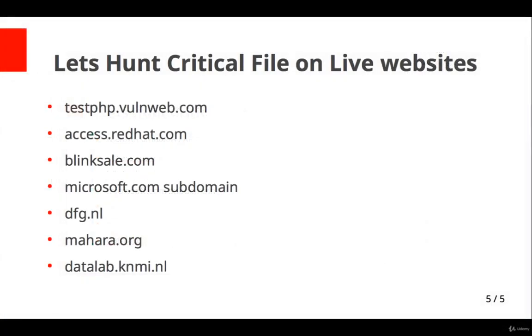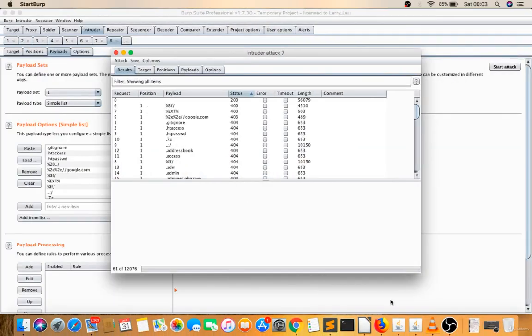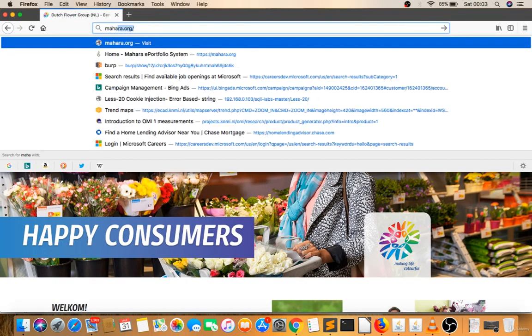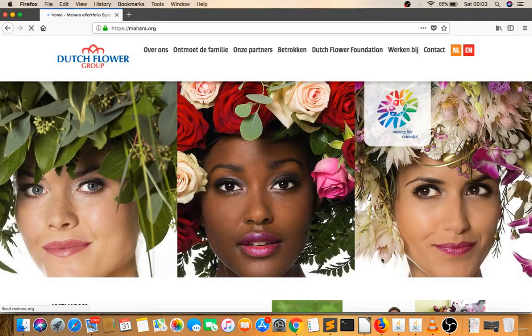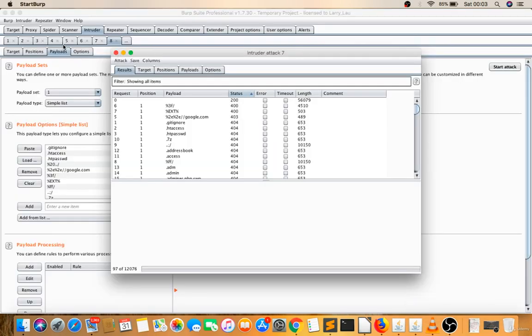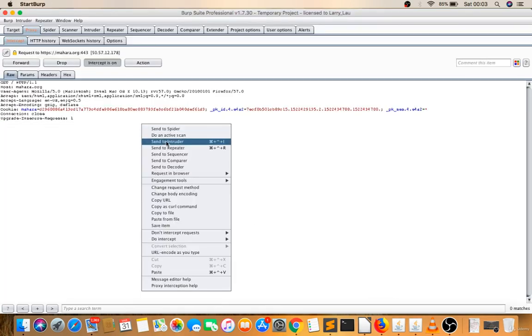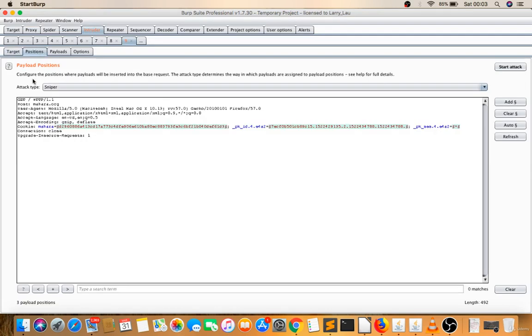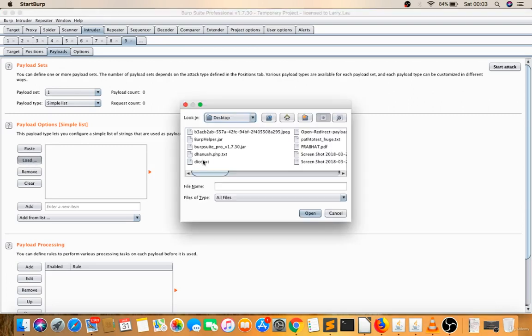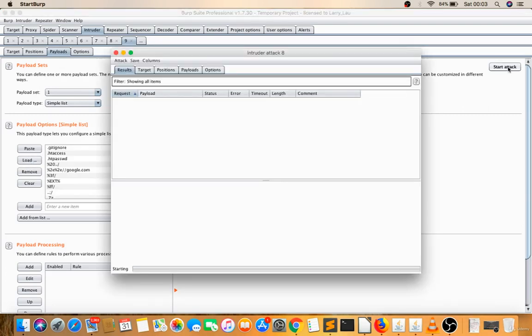Now let's try on a third website, mahara.org. So I'll open mahara.org. Okay, proxy, intercept is on. Just reload this, right click, send this to intruder. So I have to attack after the slash, so I'll first clear this. I'll select this. Now I will click on add, and one more time add, because we need double dollar. Okay, that's why. Payloads, load. Now start attack. So now we are running.